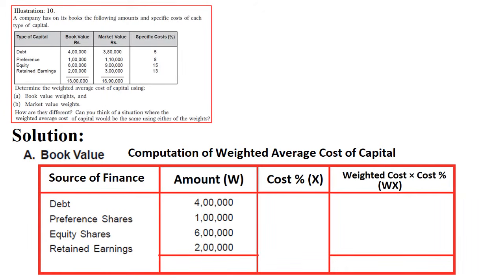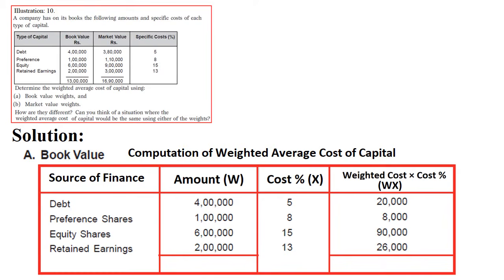Book values we are taking here. Whatever book values are given in the question, the same we have taken: 4 lakhs, 1 lakh, 6 lakhs, and 2 lakhs. Then the cost of capital percentage, whatever is given, 5%, 8%, 15%, and 13% is directly taken. Then we are multiplying this, that is 4 lakh debt into 5%, 1 lakh preference into 8%, 6 lakhs equity into 15%, and 2 lakh retained earnings into 13%.